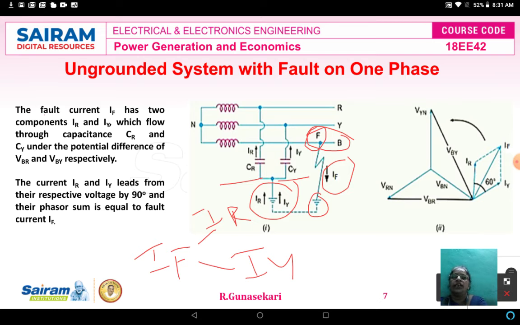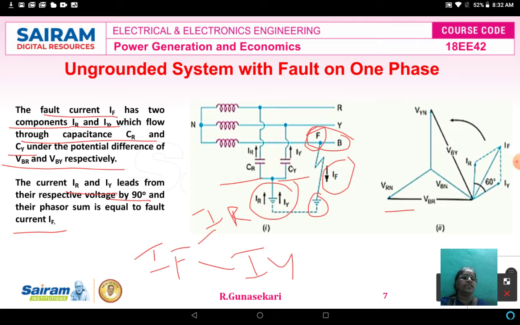So the fault current IF has two components, I already told, IR and IY. Both flow through the capacitances CR and CY under the potential difference of VBR and VBY respectively. The currents IR and IY lead their respective voltages by 90 degree and their phasor sum is equal to the fault current IF.